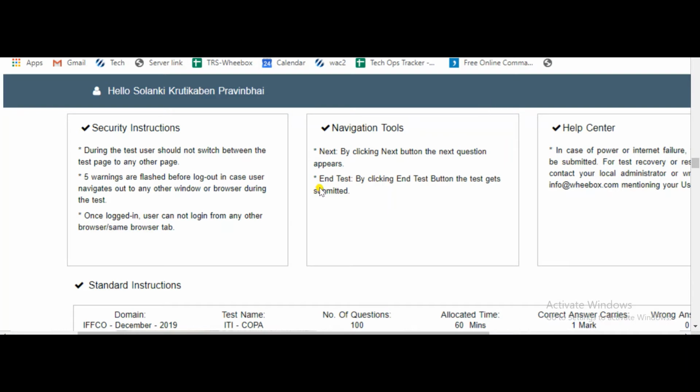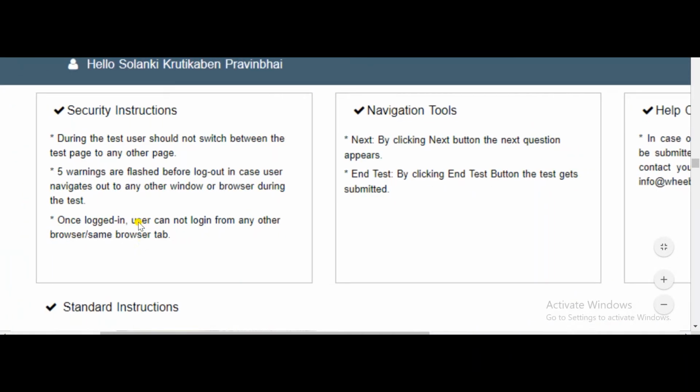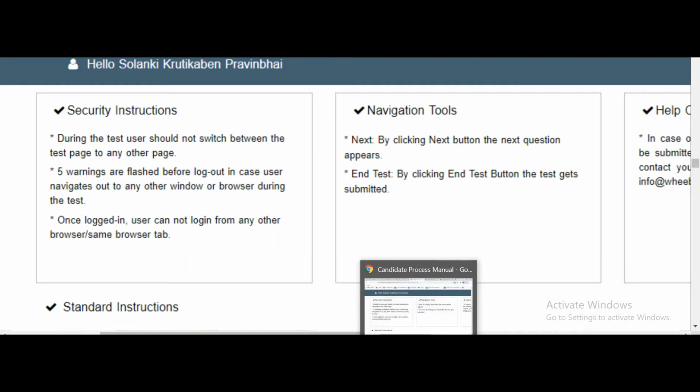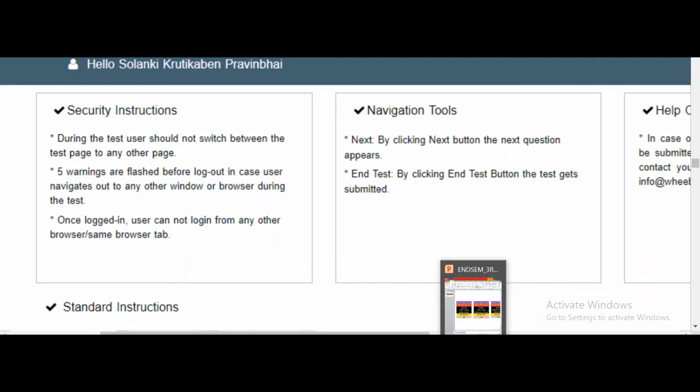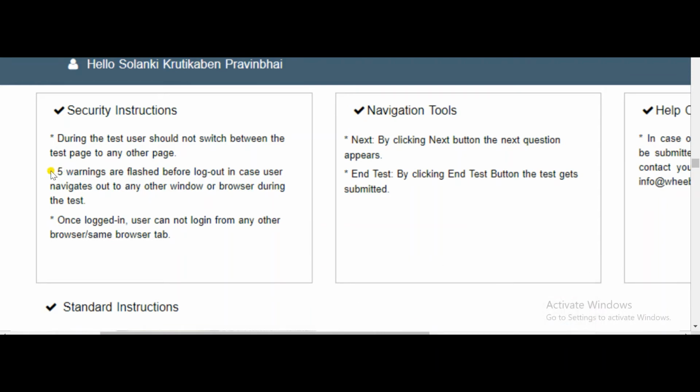Very important here is you need to follow these instructions strictly. During your test, you need to stay on the current window, your test interface. If you switch over to some other page, for example, if I switch over to these tabs which you can see at the bottom of the screen, then warnings will be flashed on your screen.